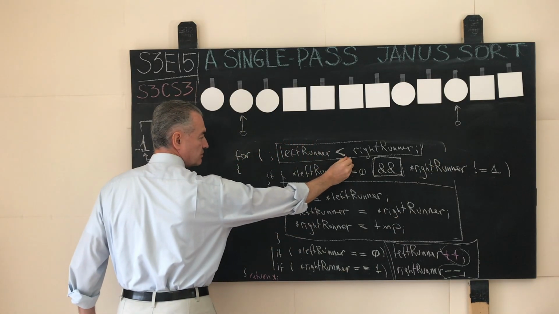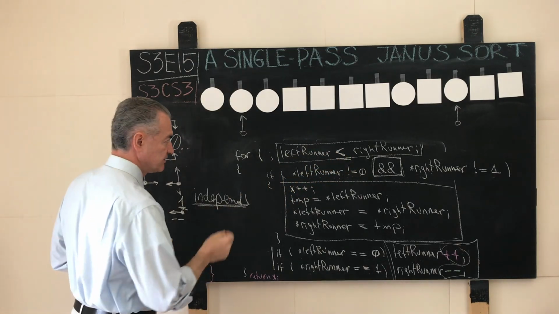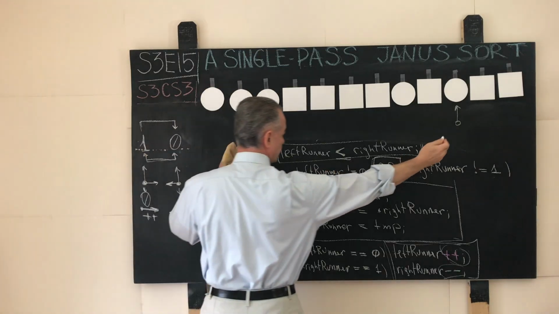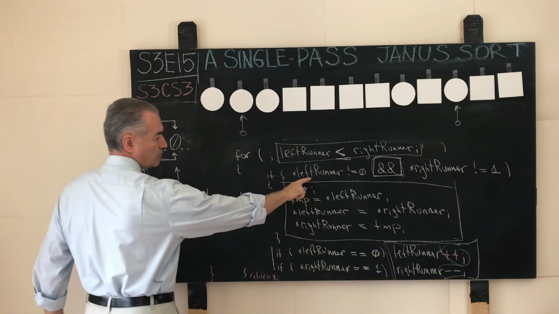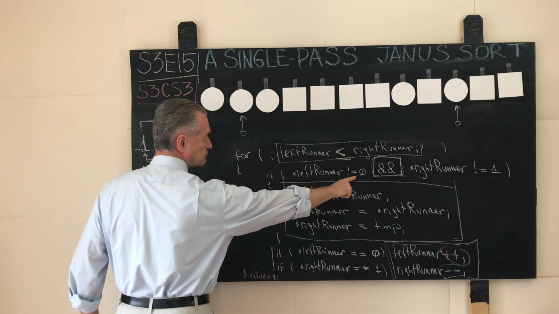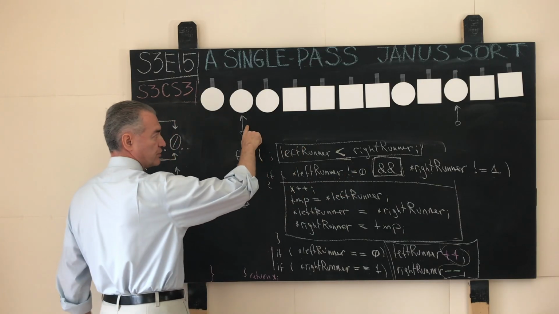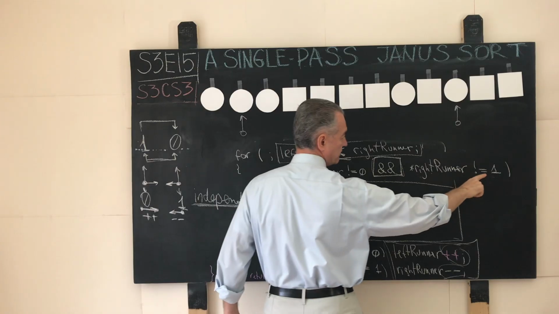Our algorithm termination case did not fire. It's still, the test is false. We're still far apart. We run the test. Is it the case that what the left runner sees is not a circle? No, it's not the case. Is it the case that the right runner sees a not square?